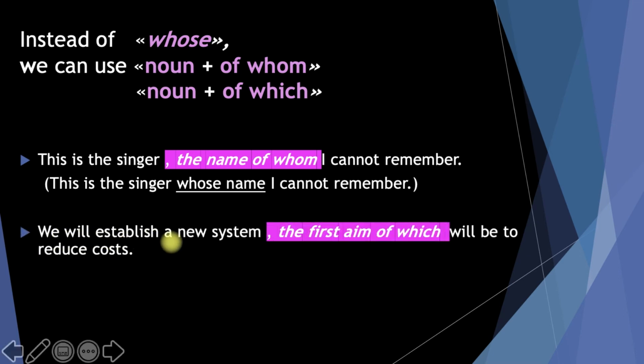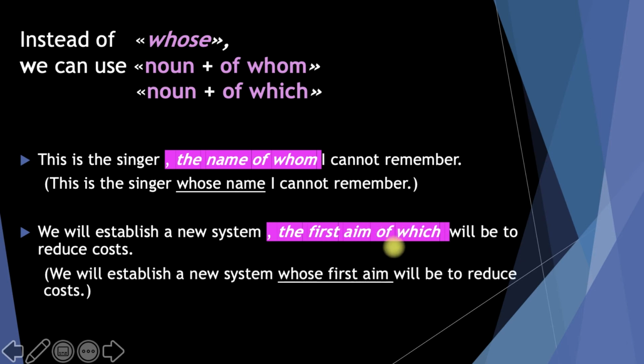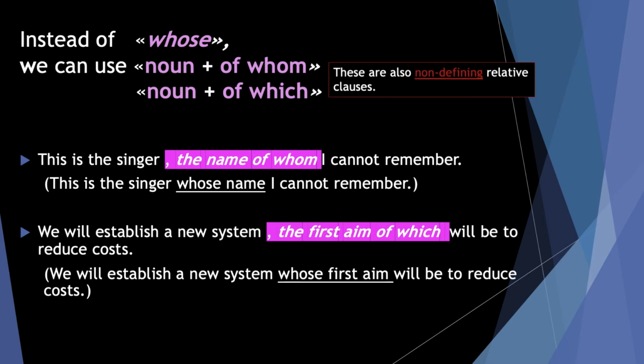We will establish a new system, the first aim of which will be to reduce costs. Instead of using whose, we use the noun here and combine it with the relative pronoun which using of. And this means we'll establish a new system whose first aim will be to reduce costs. And a note for you here, these are also non-defining relative clauses, so please don't forget to add a comma before and after the relative clause when needed.